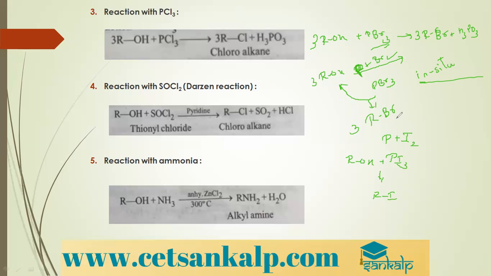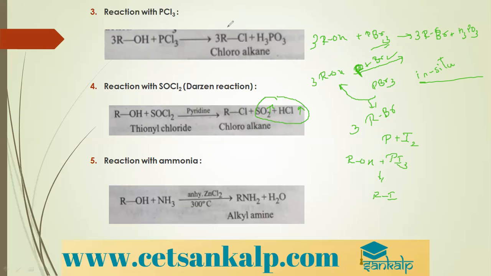Next, with thionyl chloride, SOCl2, the reaction is called Darzens' reaction. When alcohols are treated with thionyl chloride in presence of a mild base, pyridine, we get the corresponding chloroalkane. This is a very useful reaction because the byproducts are SO2 and HCl, which are gases. They escape very easily, leaving behind pure chloroalkane.